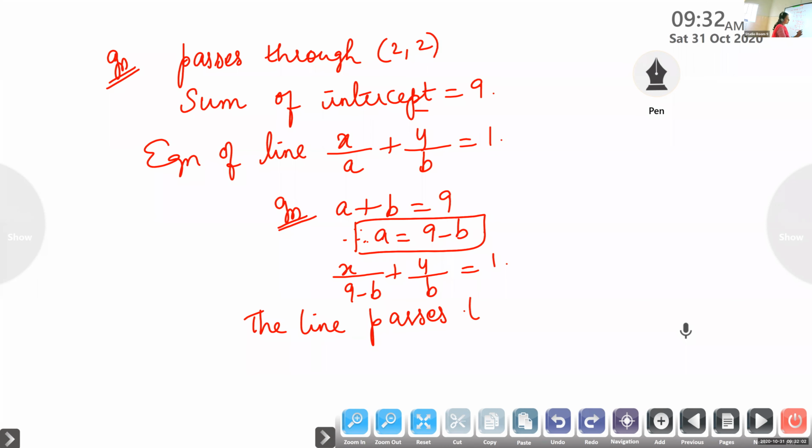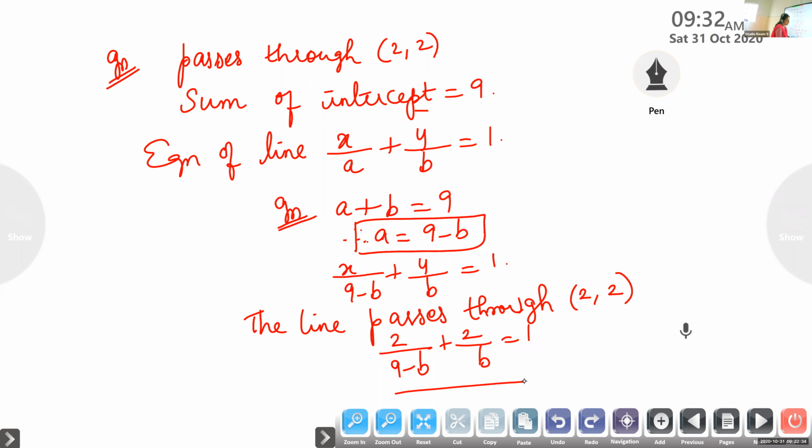The line passes through the point 2, 2. So we can substitute these values for x and y. When you substitute these values for x and y, you will get 2 by 9 minus b plus 2 by b is equal to 1. Is it okay? It is given the line passes through the point 2, 2. So in place of x you put 2, y also is 2. So 2 by 9 minus b plus 2 by b is equal to 1.